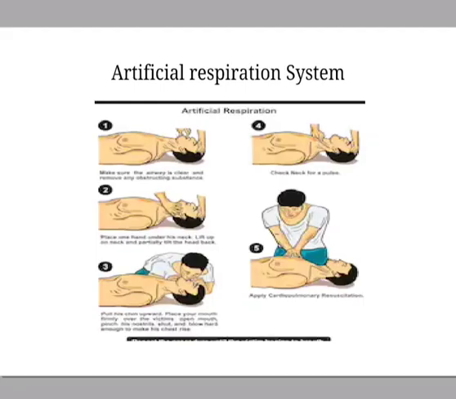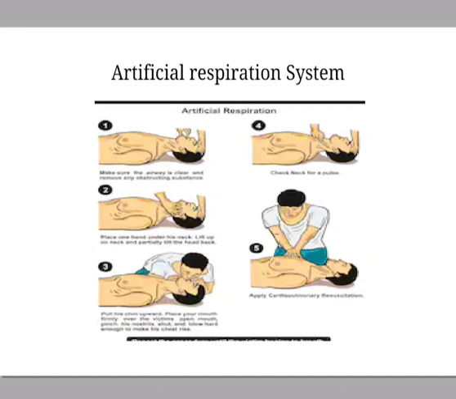Then there are different methods to maintain the respiration system of the person artificially. The first method is pressing the chest of that person. The second method is mouth to mouth respiration. You have to take air into your mouth, put your lips on the lips of the accident victim and give the air into the mouth, and we have to maintain the respiration system.